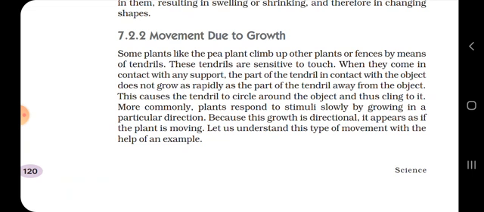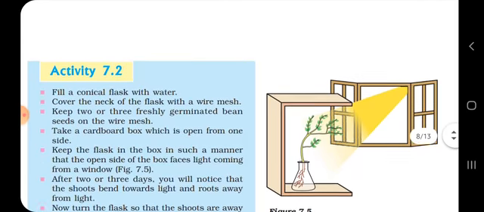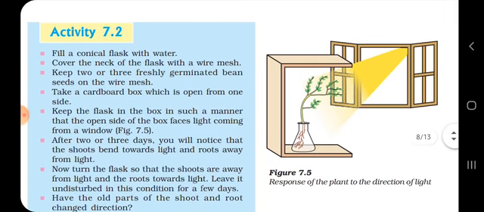Now let us understand this type of movement with the help of an example. See over here, students: there is a cardboard box, and inside it a glass flask is kept and a plant is grown inside it. What happens in the conical flask? From where the sunshine is coming through the window, the plant's growth will always move towards the sunshine.